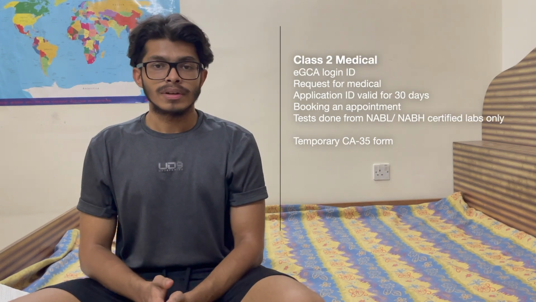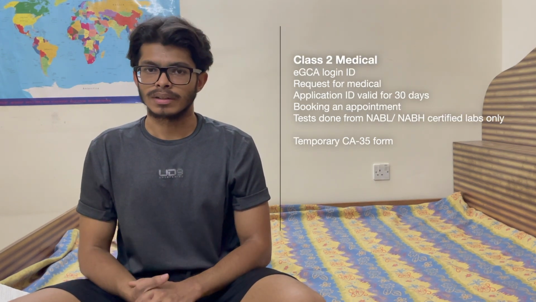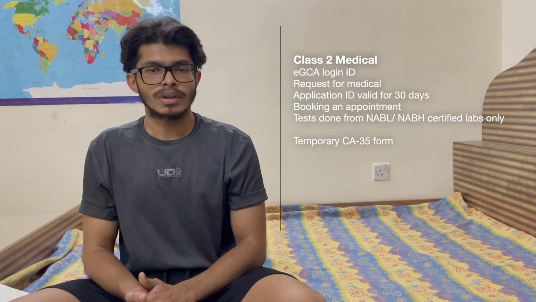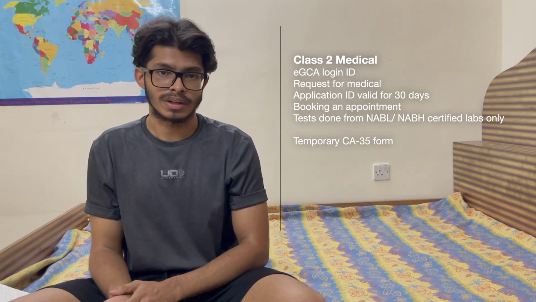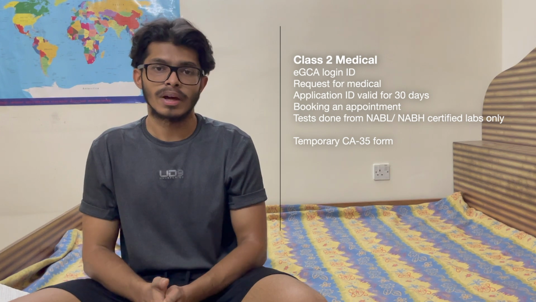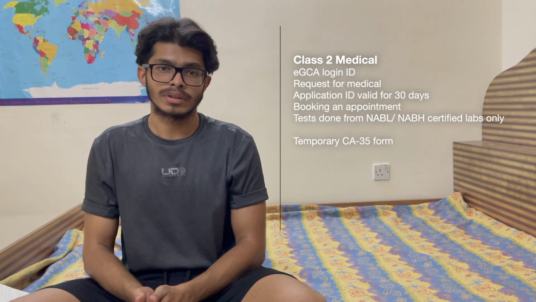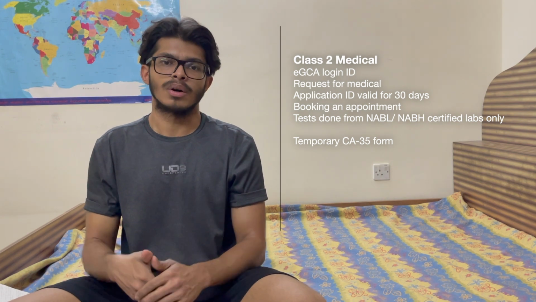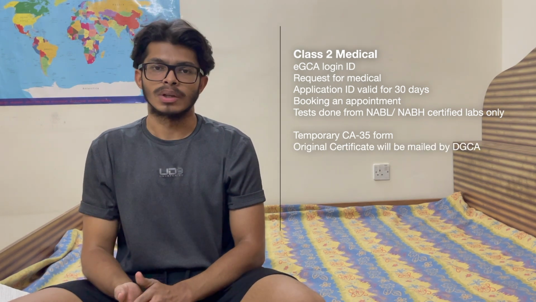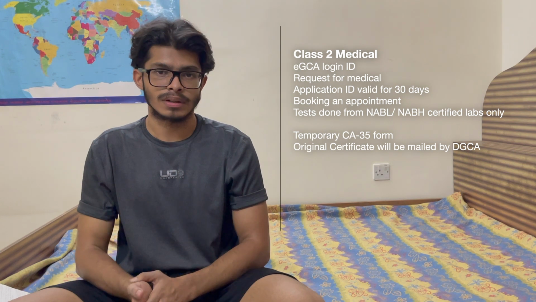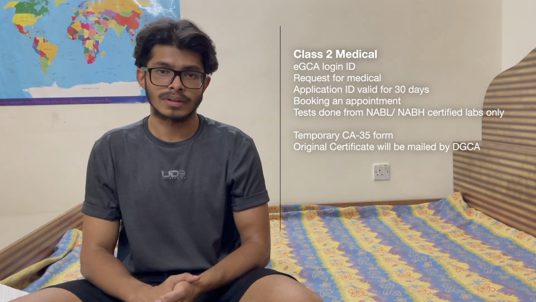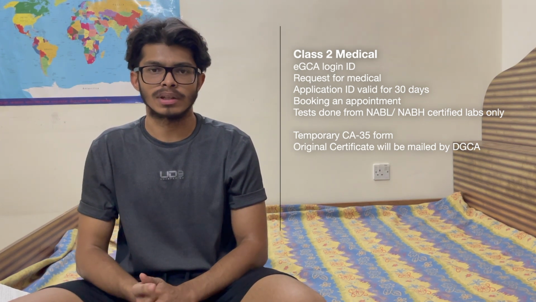You get a CA35 form after the medical exam has been conducted on the same day. It's a temporary medical certificate subject to verification. This is a copy of the form and not the original certificate of your Class 2. Now this can be used to get an admission in the flying school until you get your original certificate of Class 2. The required documents need to be submitted to DGCA, and the original Class 2 certificate will be mailed to your home address by DGCA in about 2 months.